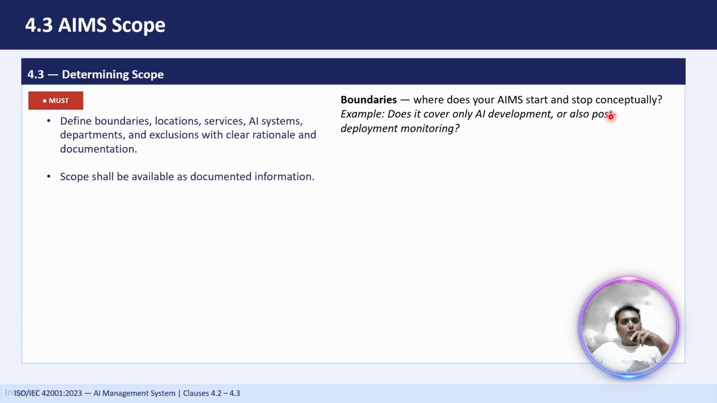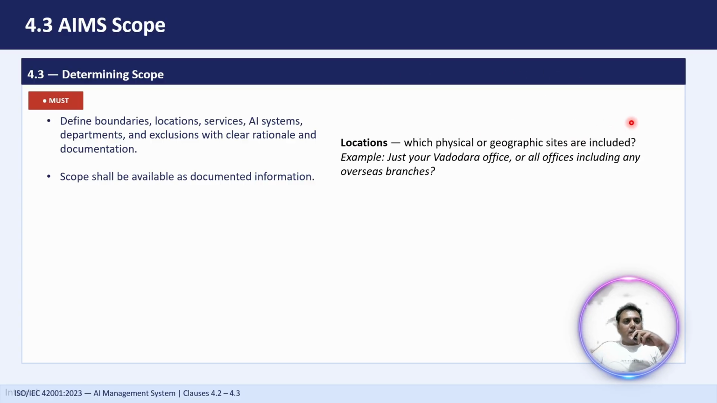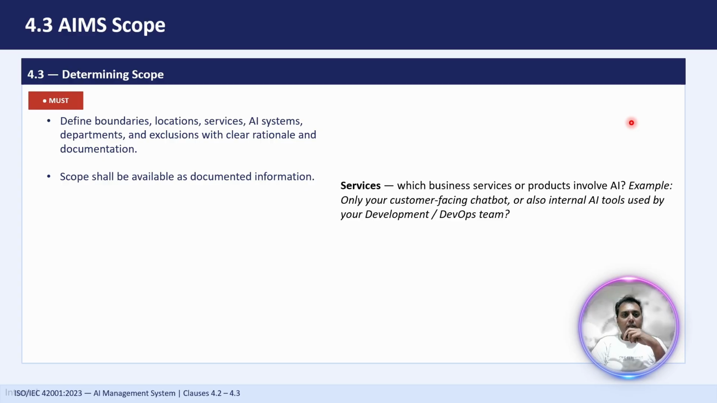So we have to specify what exactly your AI management standard is going to cover. Then we also have to consider the locations. For example, which locations or which geographic sites do you have to include? If your office is in Vadodara, or maybe your office is in Mumbai, whether you have to include your main office in Mumbai, or you also have to include the other branches, for example in Hyderabad or maybe Bangalore. Whether you have to include all the branches or a specific location or specific branch. So the next is services.